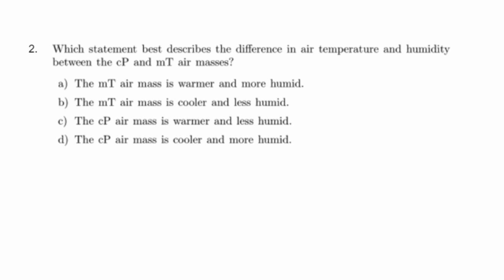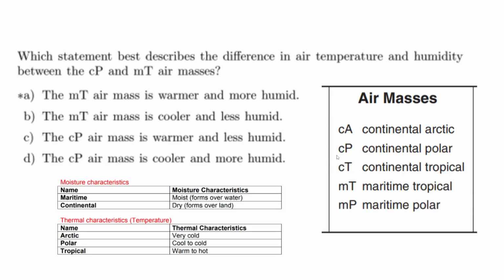Go ahead and pause this video, try number 2. Which statement best describes the difference in air temperature and humidity between the CP and MT air masses? The correct answer is A. The MT air mass is warmer and more humid.